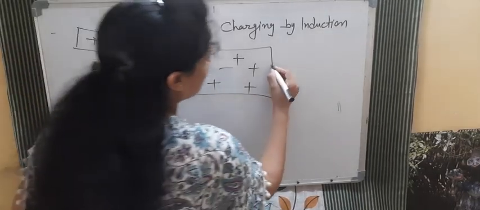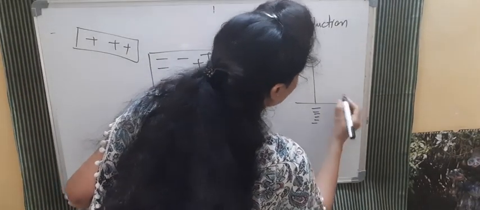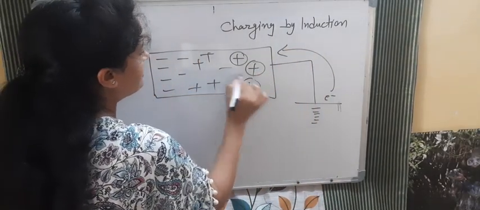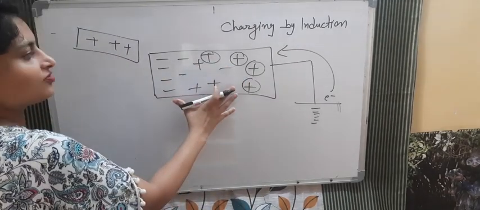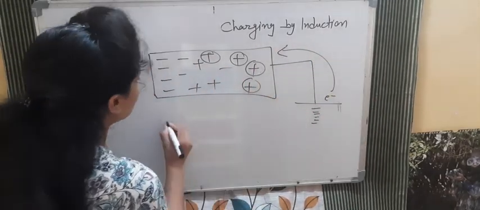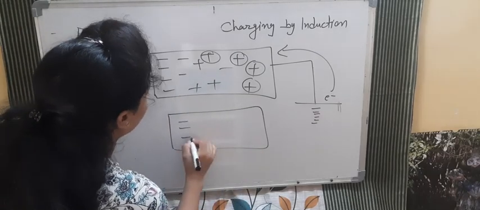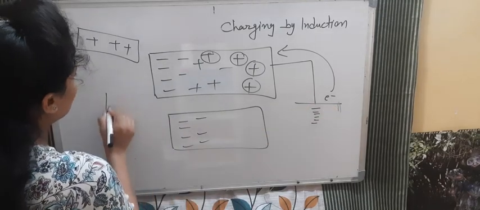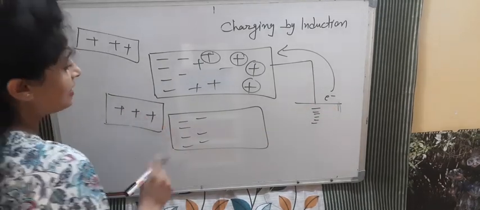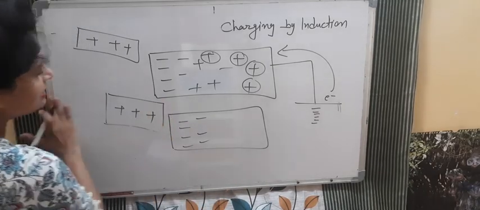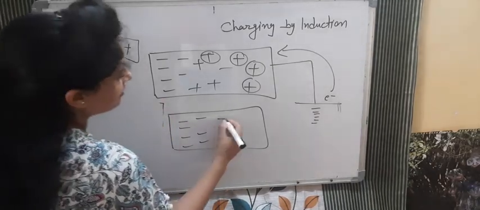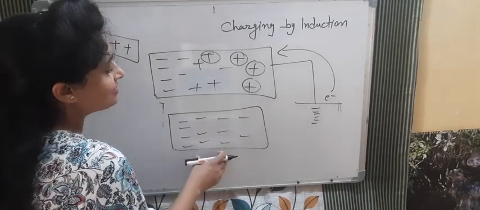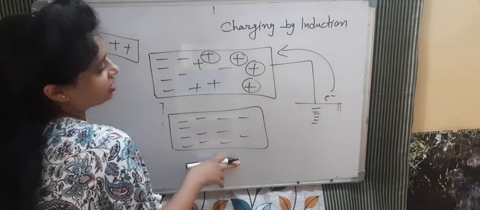What will happen when we connect it with the earthing? Because of the electron flow, these positive charges will get balanced. And what kind of charge will be left here? When we remove the earthing, the diagram will be like this. More electrons on this side, the positive part is balanced, and the rod is here. Positive, positive, positive. After removing the earthing, we remove the rod also, and the electrons will spread. Only negative charge will be left. So the body is negatively charged now.